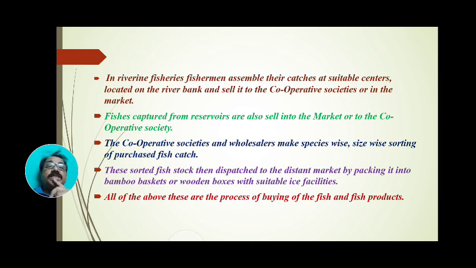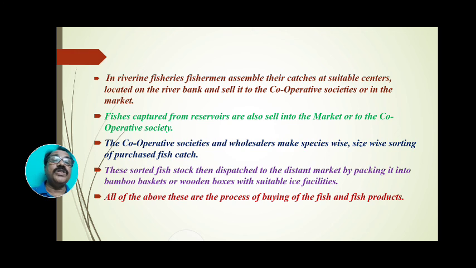Plastic cans or cartons are available. Today, instead of bamboo baskets or wooden baskets, suitable plastic boxes or plastic bags are available, and in these plastic airtight baskets, ice is kept, and the fishes are kept and preserved in this ice, and then sold to the distant market where the market is available.